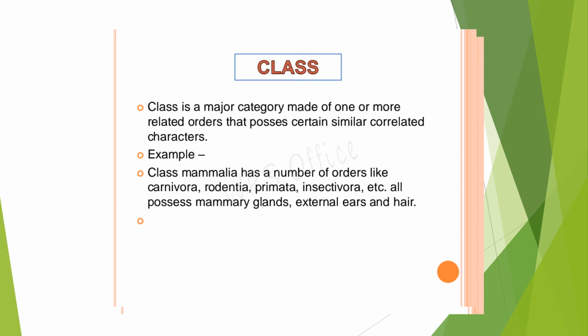Next is the very big category which is made of one or more related orders. They have similar correlated characters, then you call them a class. For example, the class Mammalia. Mammalia means all the animals which take care of the young ones and feed the young ones are called mammals. If you go into that, you can see it has a number of orders like Carnivora, Rodentia, Primata, Insectivora, etc. So such a big category is called the class.